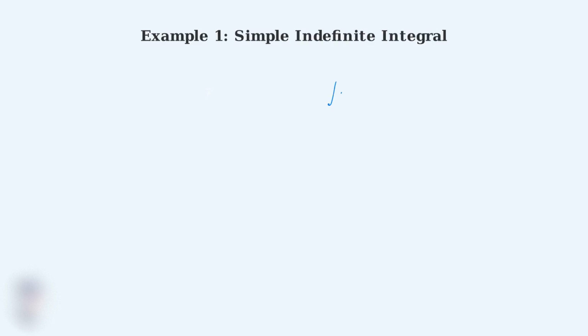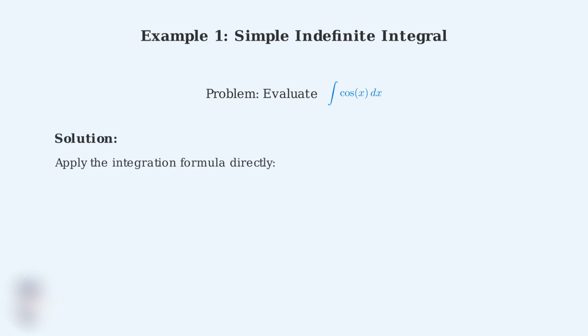Now we'll work through our first example to see how to apply the integration formula for cosine. This is a straightforward problem that demonstrates the direct application of what we've learned. The problem asks us to evaluate the integral of cosine x with respect to x. This is exactly the type of integral we've been discussing, so we can apply our formula directly.